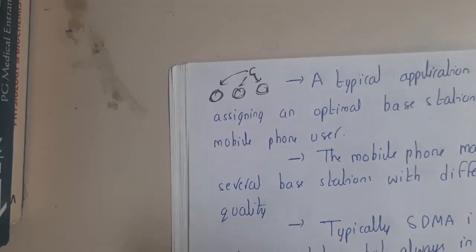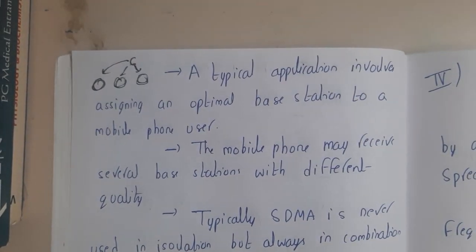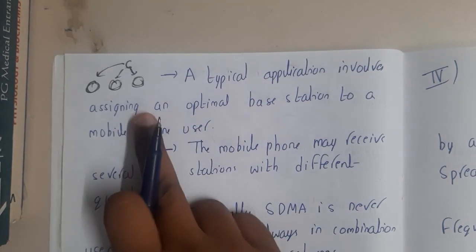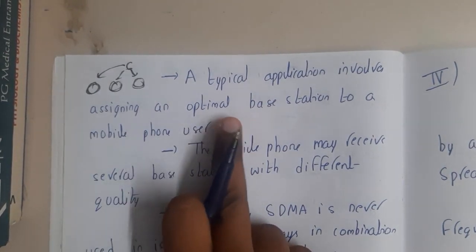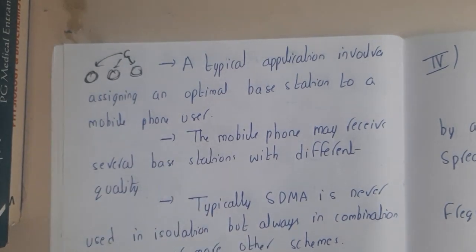That slot is nothing but the space, so we are assigning the space. That's why it is called space division multiple access. A typical application involves assigning an optimal base station to a mobile phone user.